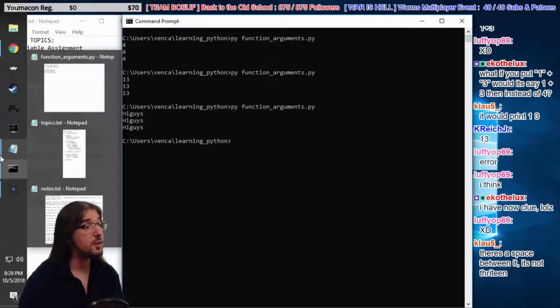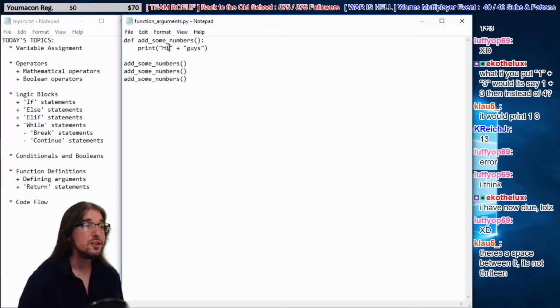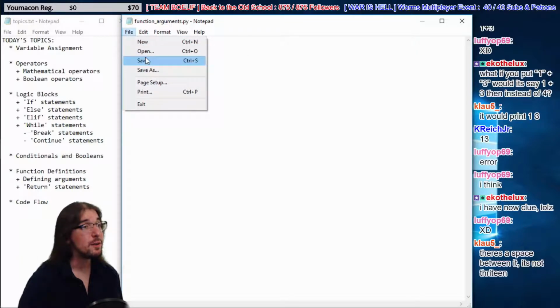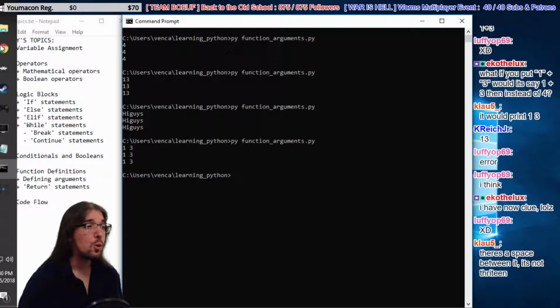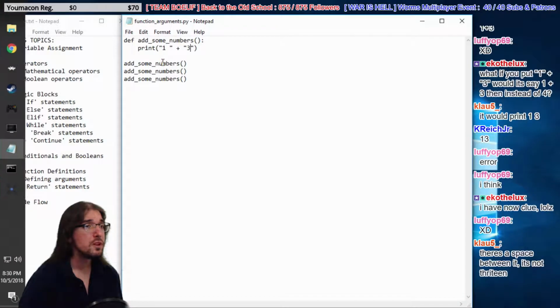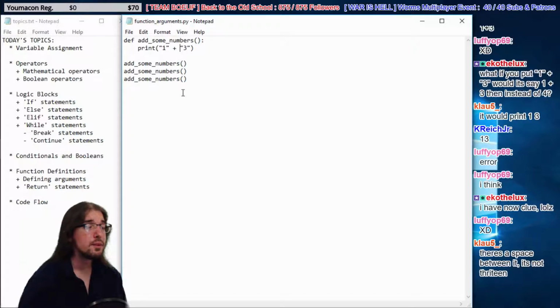Here's the thing: if you want 1 space 3, you could do 1 space plus 3. That'd make 1 space 3. Or you could do 1 plus space plus 3.